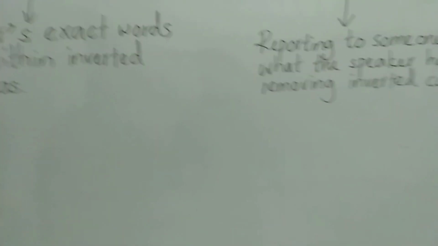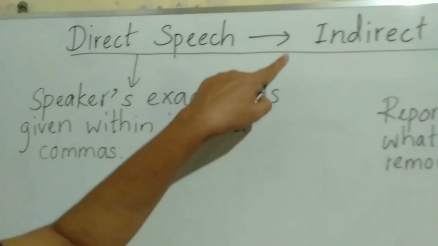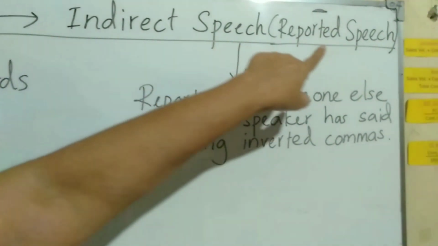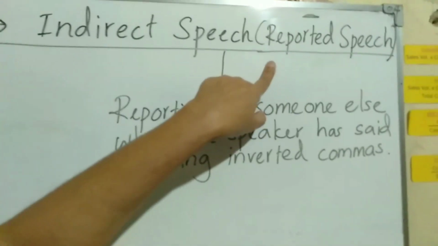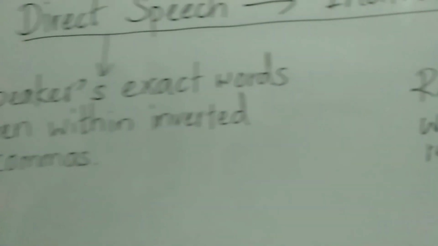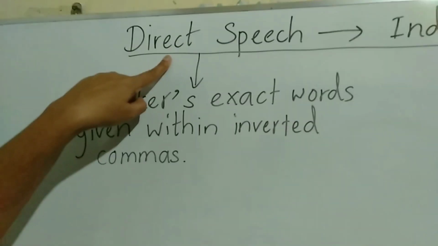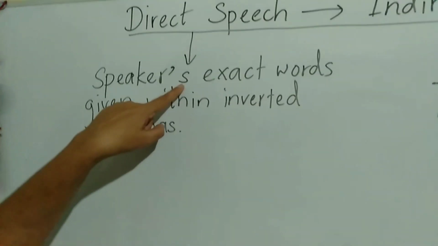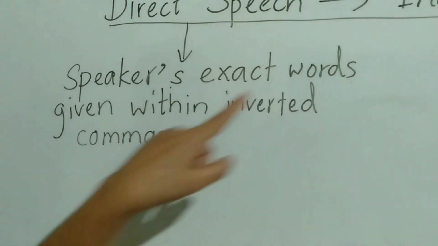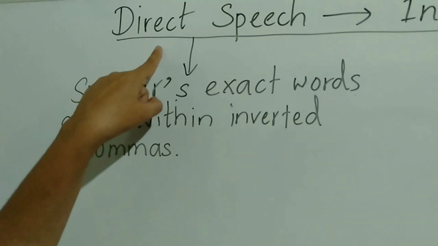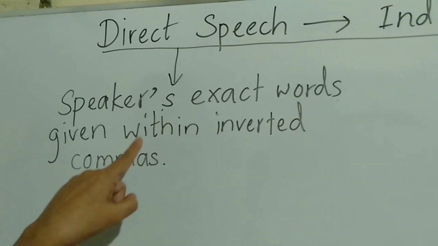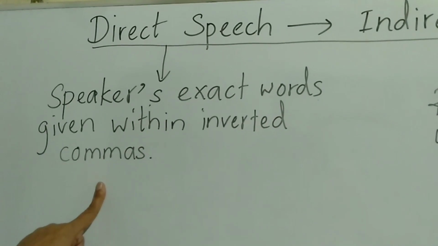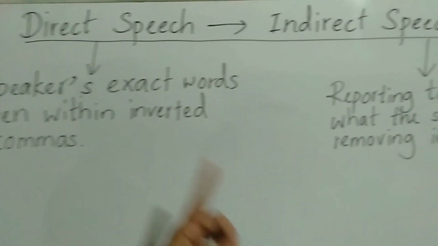As I promised you in the previous video, I start now with direct speech into indirect speech, or reported speech. Let's see direct speech: the speaker's exact words. Here in direct speech we write the speaker's exact words, within inverted commas. I think you know it.